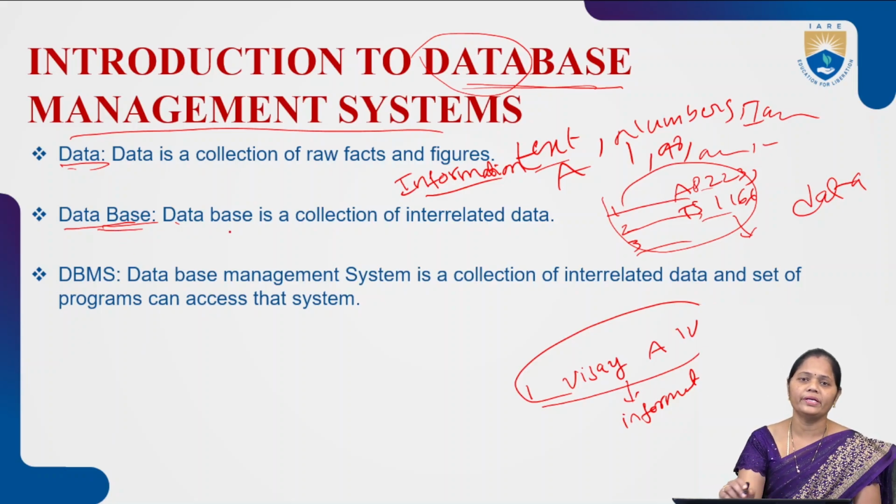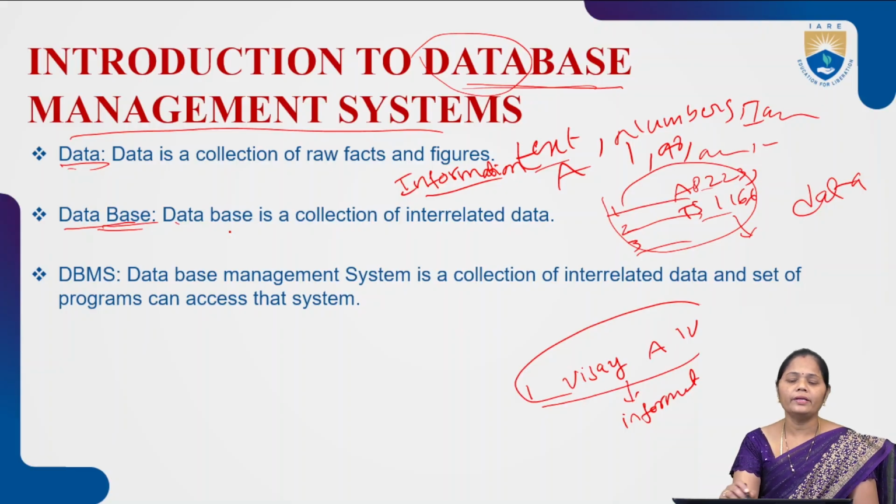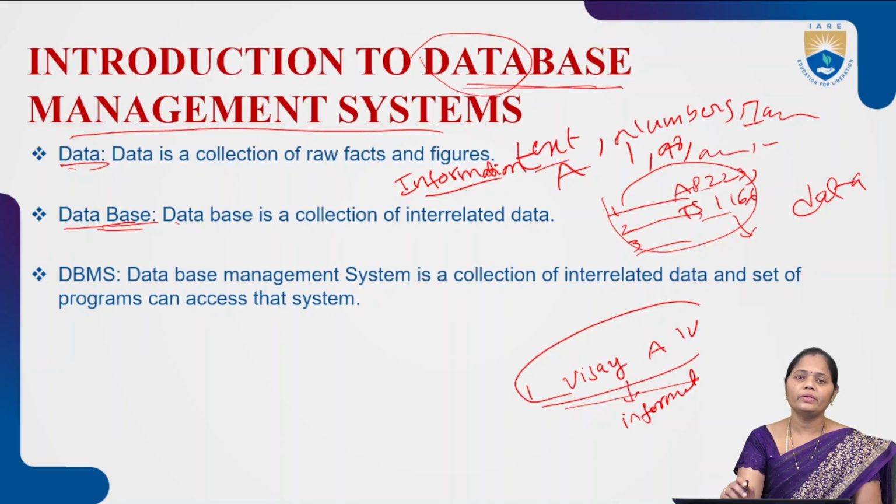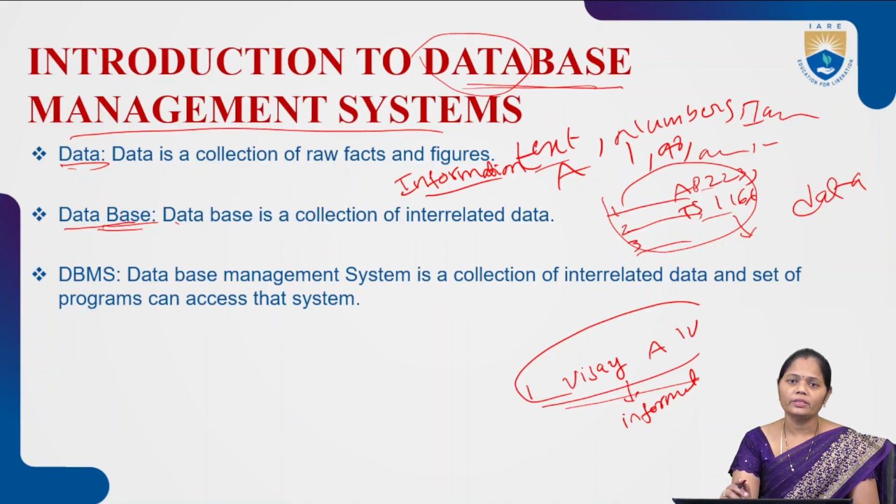Then coming to the database. A database is a collection of interrelated data. So like this, now I can consider this as information which is extracted from the student table. Here, a database is a collection of interrelated data, meaning whatever data you are storing must have some relation.